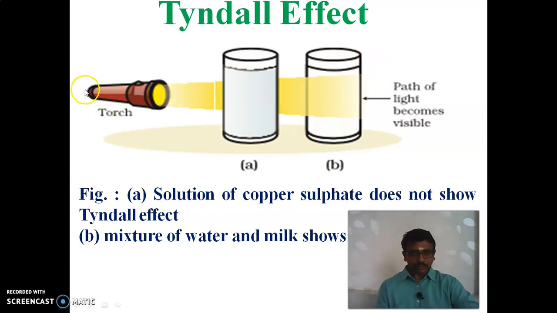When we pass torch light through these solutions, in the copper sulfate solution there is no path of light.